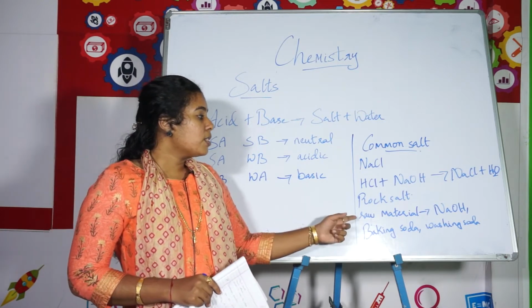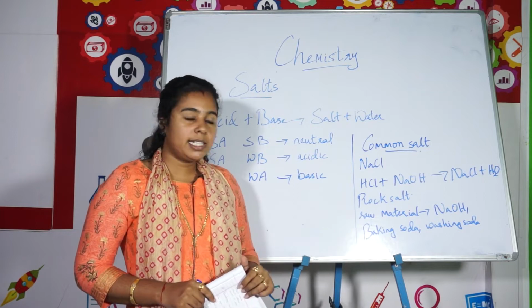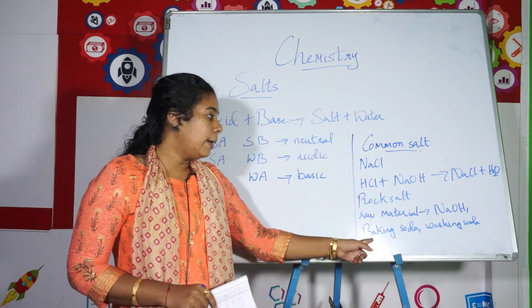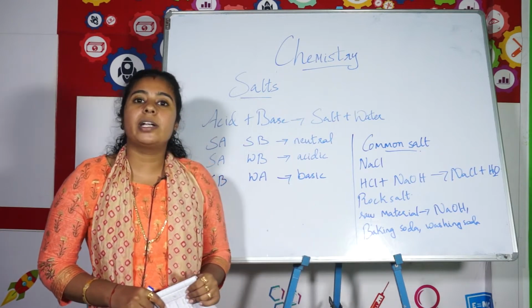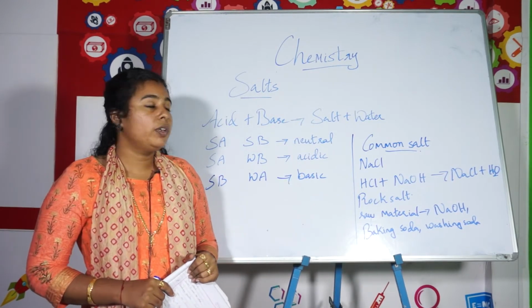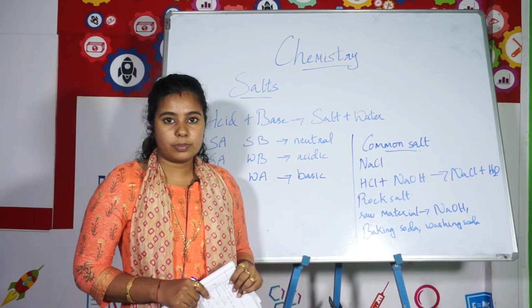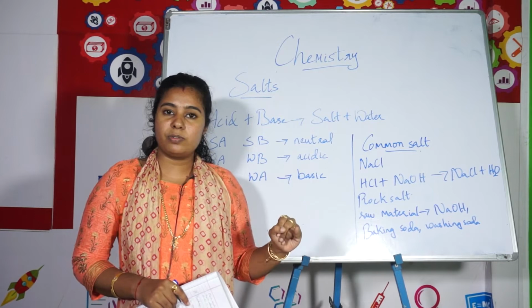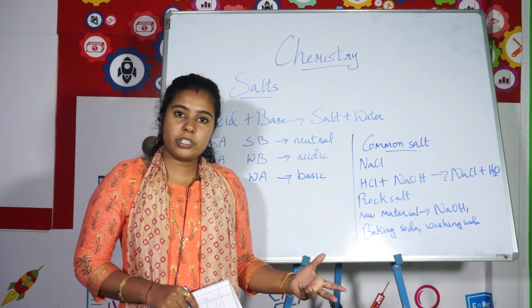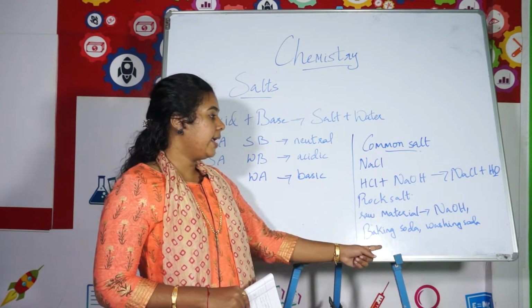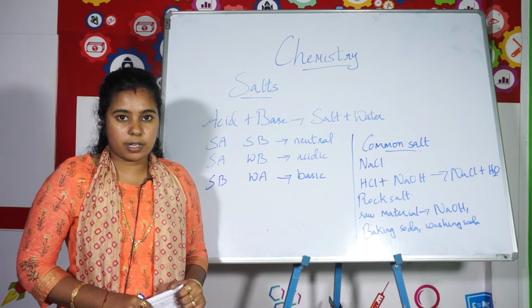Then it is used for preparing many raw materials like NaOH, sodium hydroxide, baking soda, washing soda, etc. So we have a lot of uses based on NaCl. It is generally used for adding flavor to our dishes. Then it is used for the preparation of NaOH, baking soda, washing soda, etc.